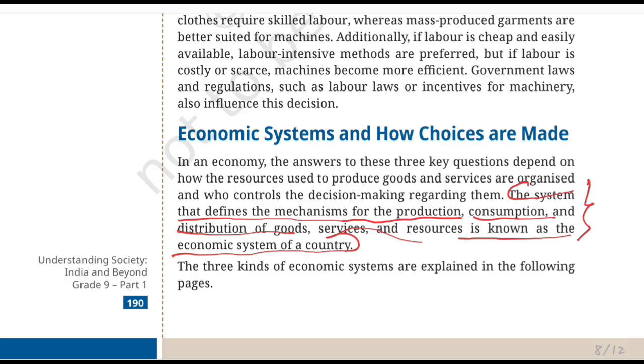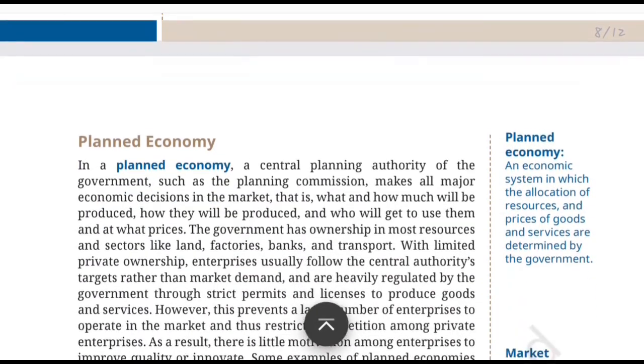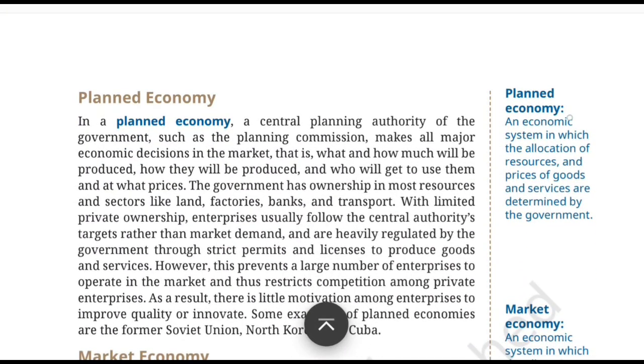And there is not just one type. The textbook introduces us to three broad types of economic system. Okay, and those three are the planned economy, the market economy, and a mixed economy. And here is the interesting part. You know what? They differ only in who makes the important economic decisions.